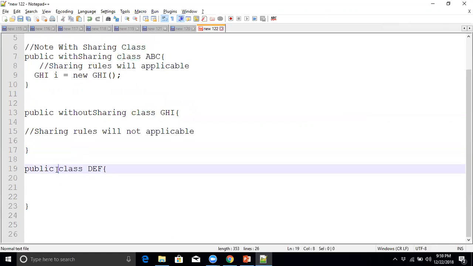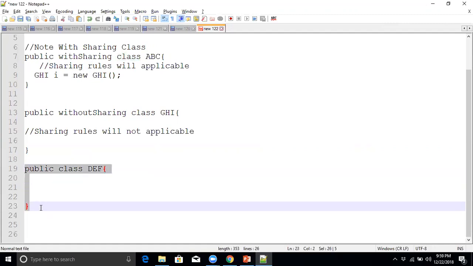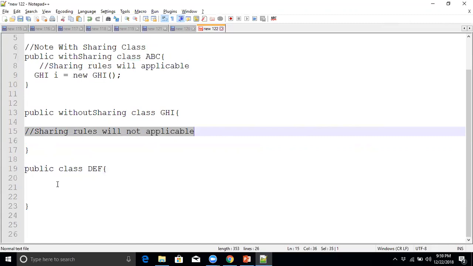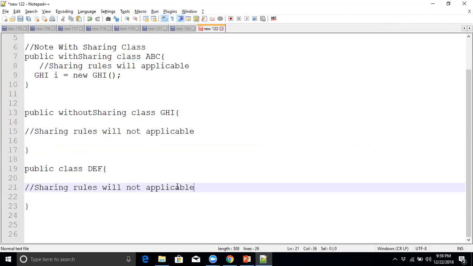That's it. For example, we'll take another class here. Here we are not specifying any keyword. With sharing is not there and without sharing is also not there. So this class will act like without sharing only. Both are similar; just here we have specified the without sharing keyword and here we have not. Here also sharing rules are not applicable if we run this class individually. So this class also runs in system mode only.